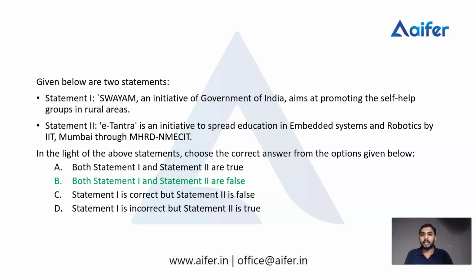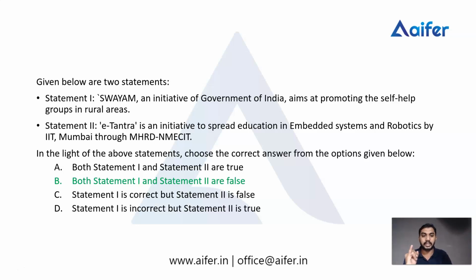Irrespective of sex, religion, caste or wealth, education should be available to all people in India. There should not be any discrimination. The educational facilities and programs should be available to all people irrespective of any discrimination. That is the second aim.